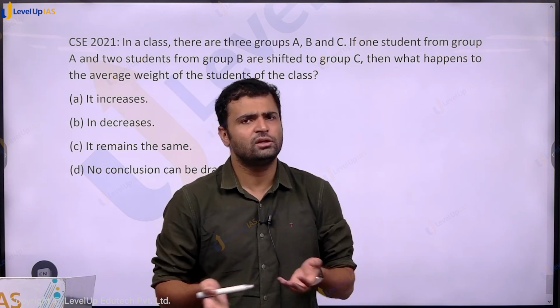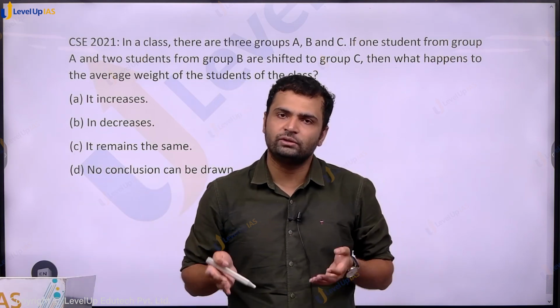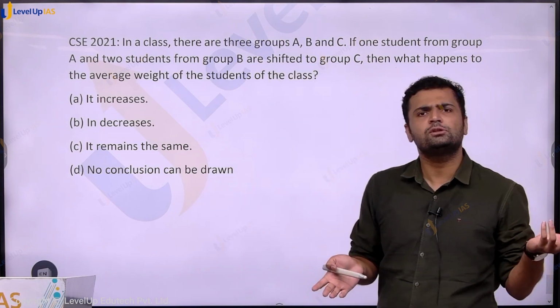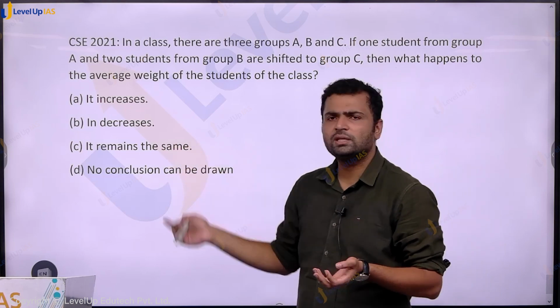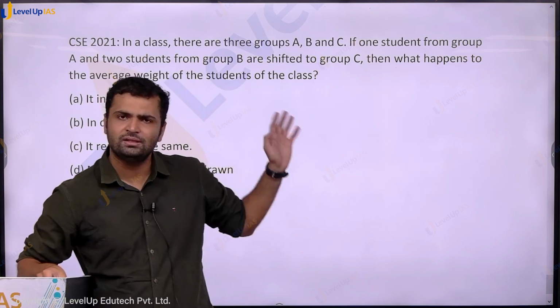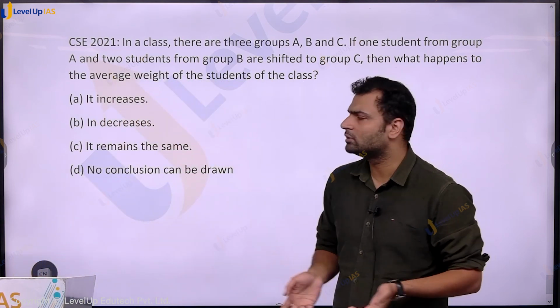Has the number of students changed? No. In a class, the total number of students is still the same. So that has also not changed. The sum has not changed. The number has not changed. The average also will not change, because average is sum divided by number. So the answer is, it remains the same. That is the simple question. CSAT 2021, it is not an old question. Just logically you can do it. Nothing has changed in the class, so the average will also not change.